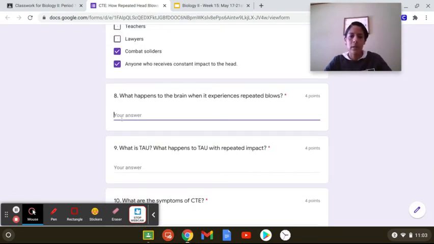So, with repeated blows to the head, the brain, we'll say, moves backwards and forwards, and also side to side, which causes the brain to elongate.